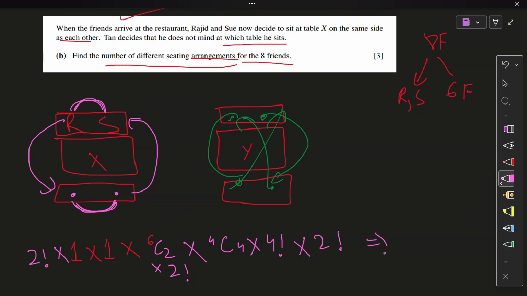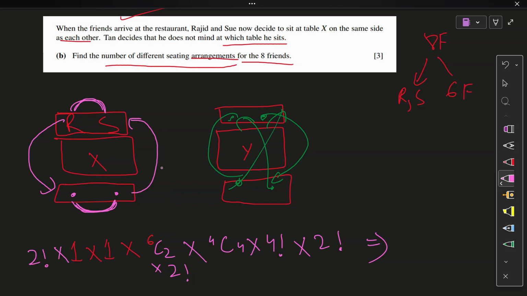So that should be all, I think. I am pretty sure that is all. We have met the condition. Rajat and Sue on the same side can move about their own seats. The two people selected for these two seats can move about their own positions to give a different arrangement. The sides can change each time, so that's a 2 factorial, right? Because Rajat and Sue can be together on this side as well, right?